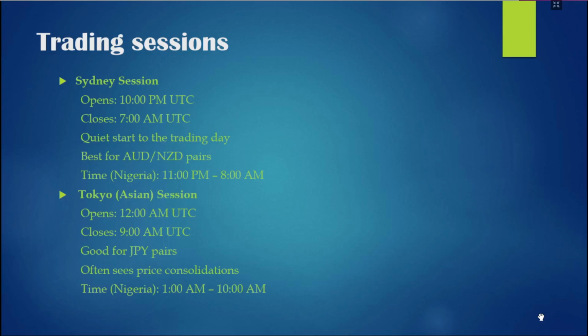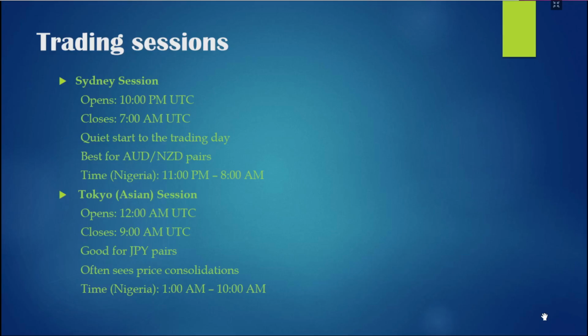So in trading we have 4 basic sessions. These sessions are the Sydney session, the Tokyo session, the New York session and the London session. During the Sydney session, the market opens by 10 p.m. UTC and closes by 7 a.m. UTC, which is around 11 p.m. Nigerian time to 8 a.m. Nigerian time.